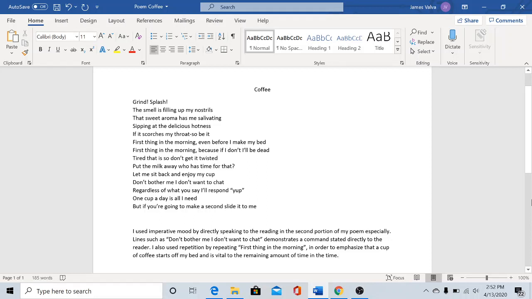I'm not going to read my poem out loud to you. You all can read and follow along. So the first thing is mine deals with drinking coffee in the morning to get my day started, and for me that makes me happy, and it really starts my pursuit of happiness for the day because I can be pretty crappy without it. The second bullet point is we had to emulate either Tupac or Harjo, and like I said, I emulated Harjo because I'm speaking directly to the reader using the imperative mood.